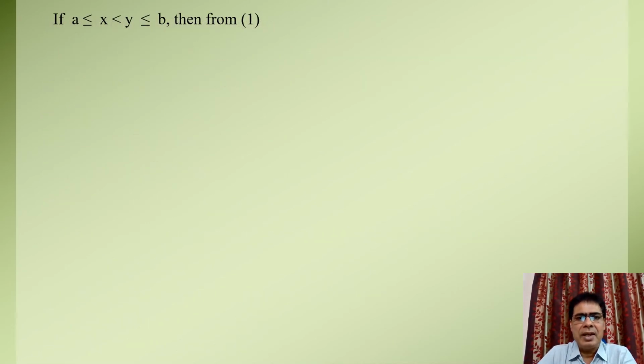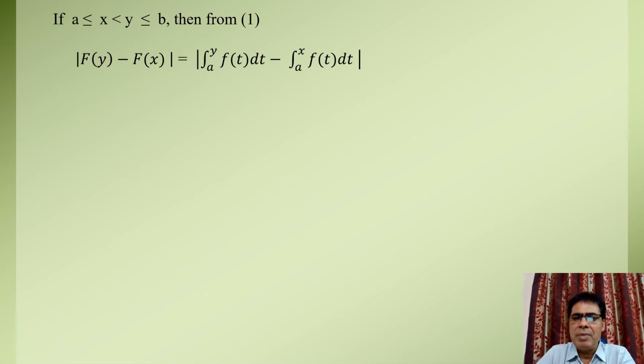If x and y are two members of the closed interval [a,b] where y is greater than x, then from equation first we have capital F of y equal to the Riemann integral of function small f over the limit a to y, and similarly capital F of x equal to the Riemann integral of function small f over the limit a to x. Hence, mod of F(y) minus F(x) equal to mod of integral of f over the limit a to y minus integral of function f over the limit a to x.